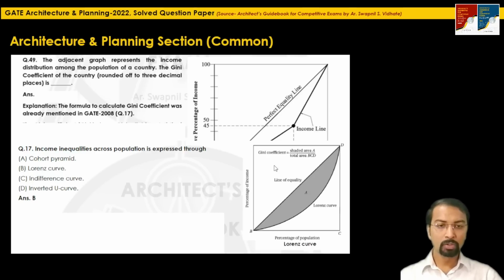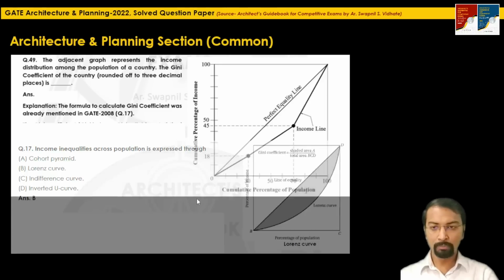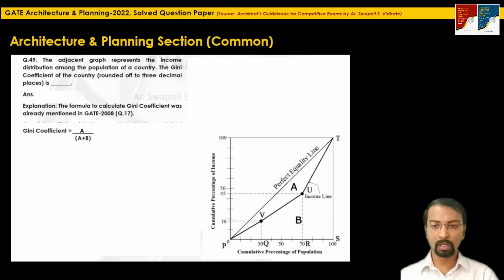Okay. So here you will find the formula to calculate Gini coefficient. The Gini coefficient is calculated as this shaded area, that is the area above the Lorentz curve, divided by the total area, that is BCD. That means the addition of the area above the Lorentz curve plus the area below the Lorentz curve. So this is the formula for calculating the Gini coefficient.